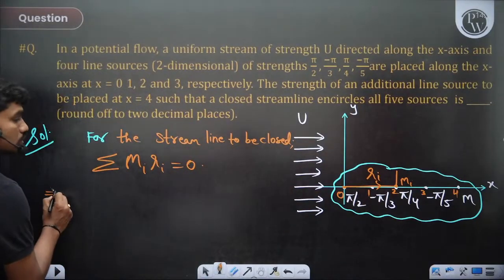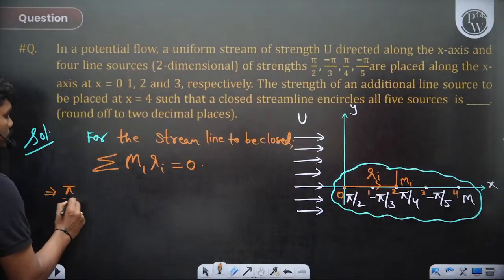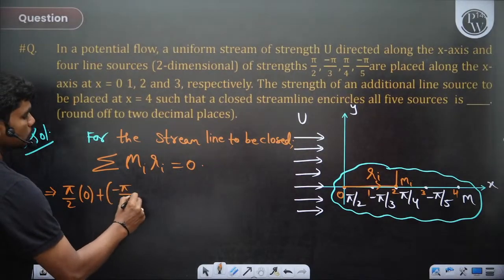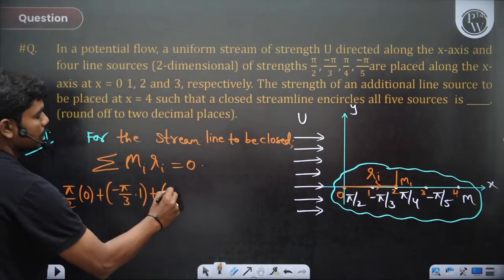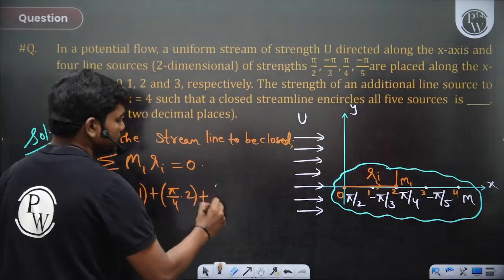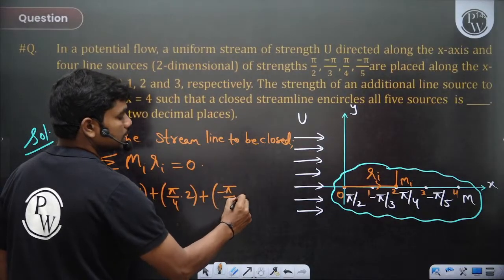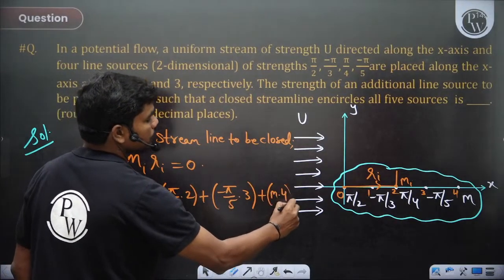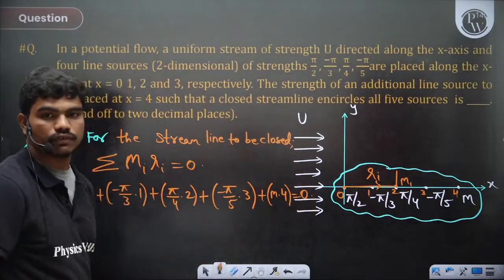So first source, what is the first source? Pi by 2 into 0 plus minus pi by 3 into 1 plus pi by 4 into, this is at radius location of 2, plus minus pi by 4 into this radius location is 3, plus m into, you don't know this m, and this into radial location 4 is equal to 0.